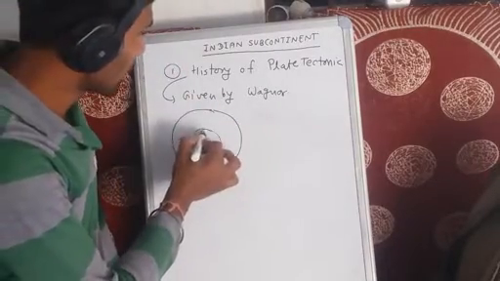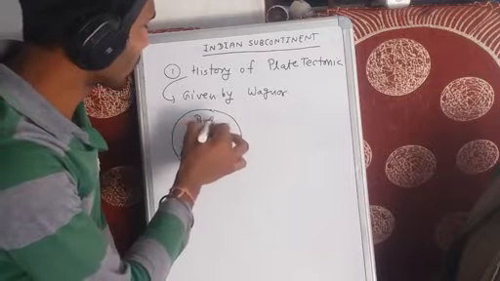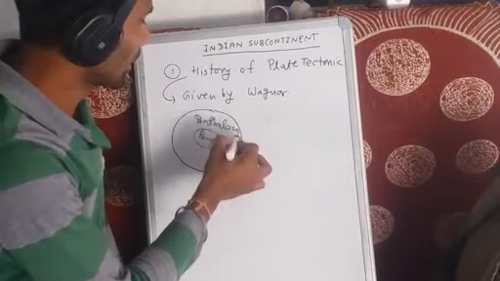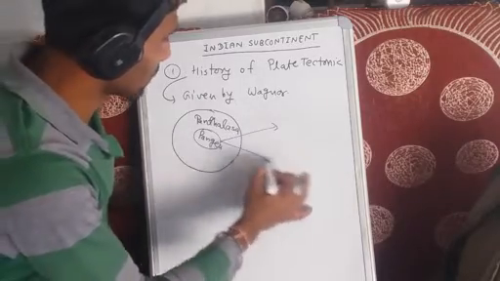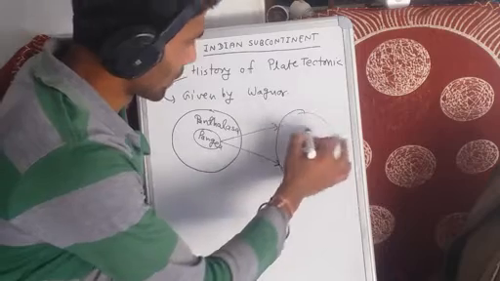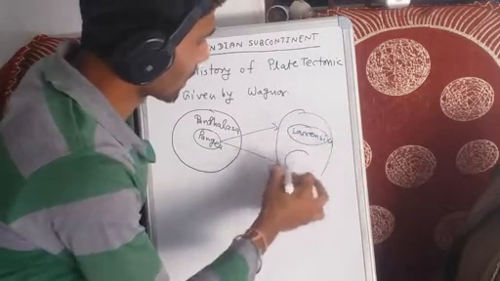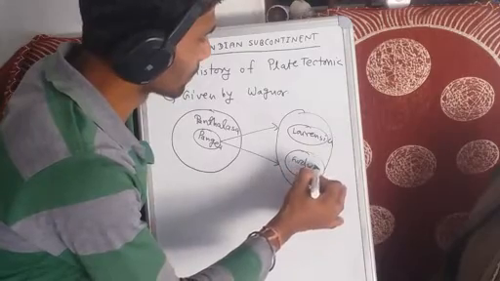First one is Pangaea and second one is Panthalassa. And this Pangaea, after some time, divided into two parts: first one is Laurentia and second one is Gondwana.